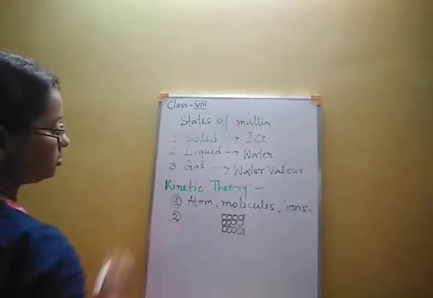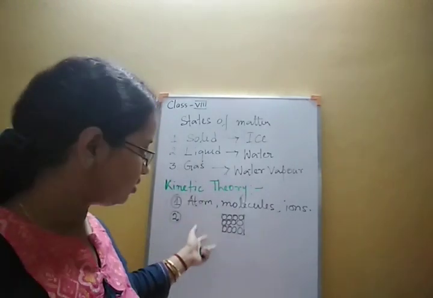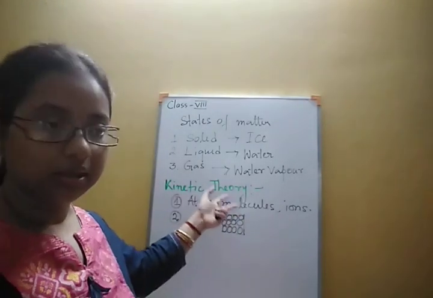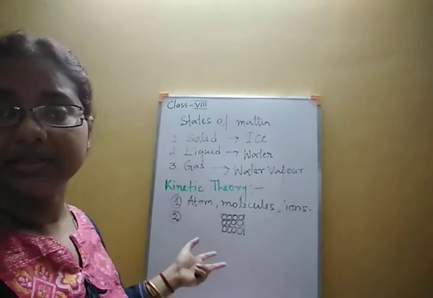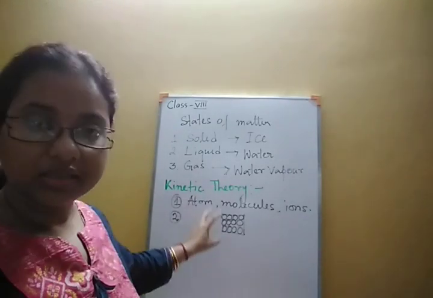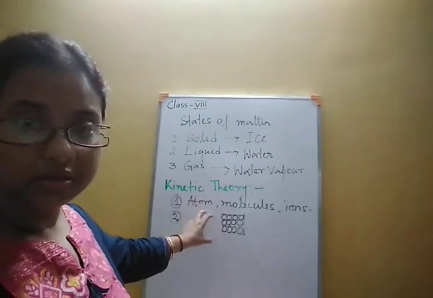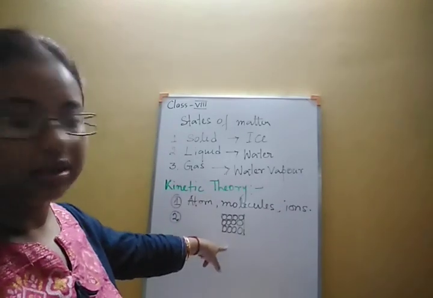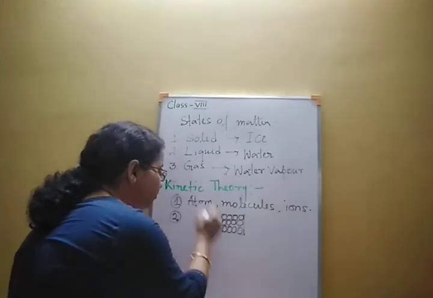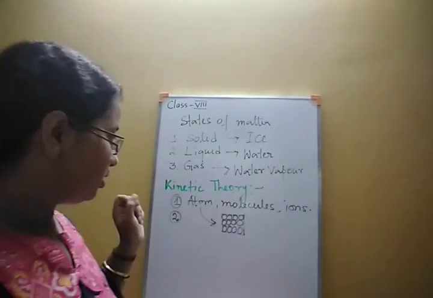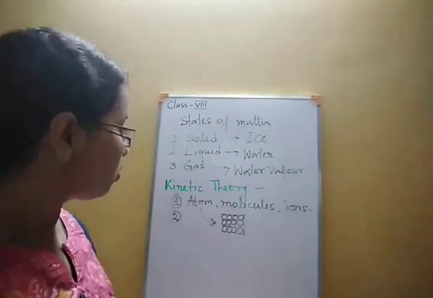All these atoms will be identical in all respects. They have the same mass, their properties will be the same, everything will be the same. That means they are identical in all respects. For iron, as this is an element, the smallest particle will be called an atom.